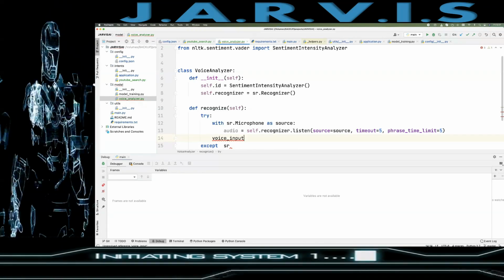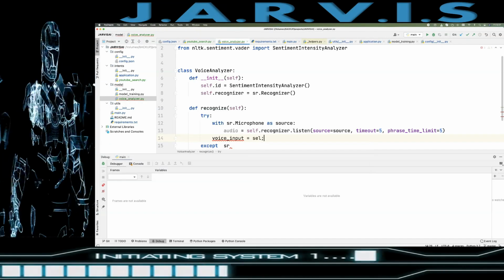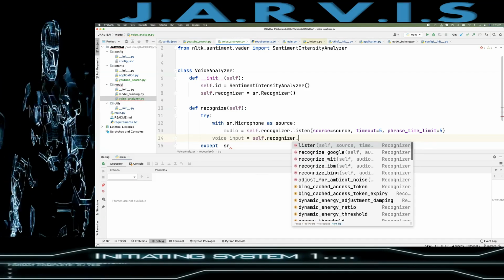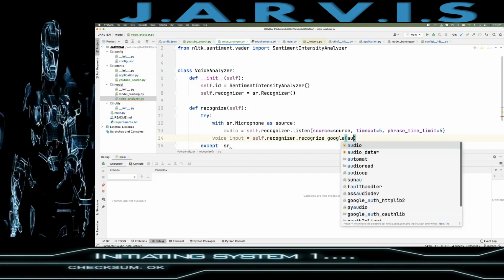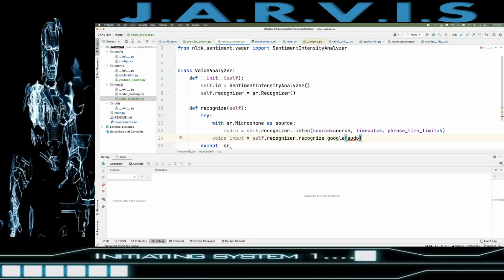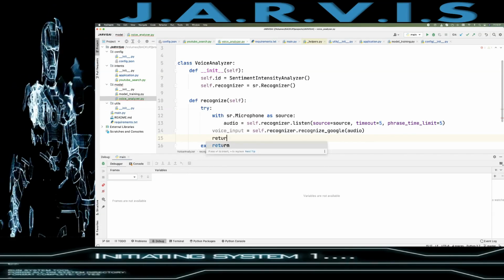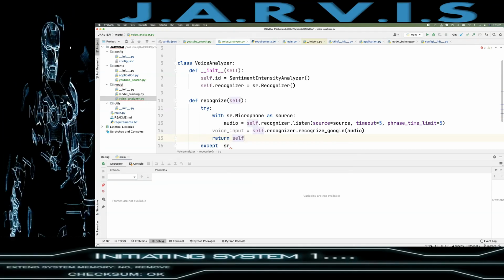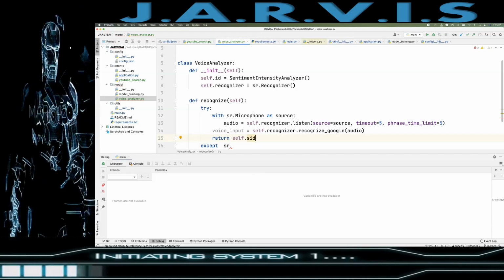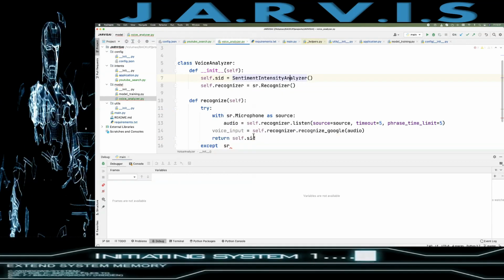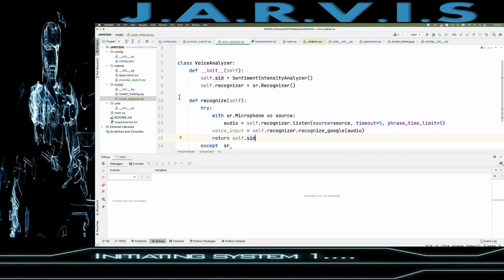equals self.recognizer.recognize_google, then we will pass the audio, and then what we are going to do is return self.SID, the SentimentIntensityAnalyzer, right?